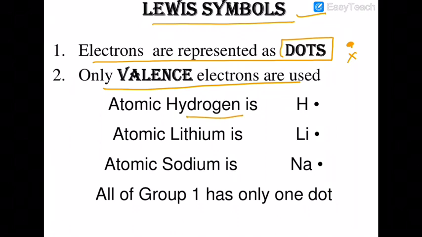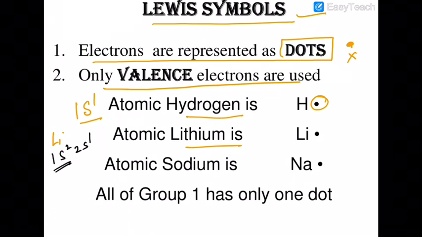Like hydrogen has the configuration 1s1, so you will draw only one electron. Lithium has the configuration 2s1, and before that it is 1s2. So here you will not write 1s2, you will write only s1, so only one electron.